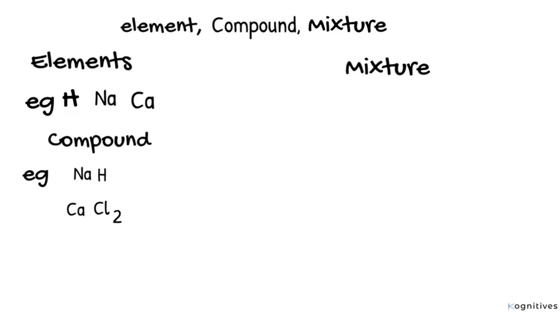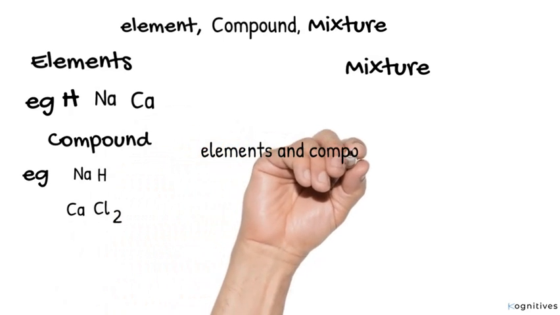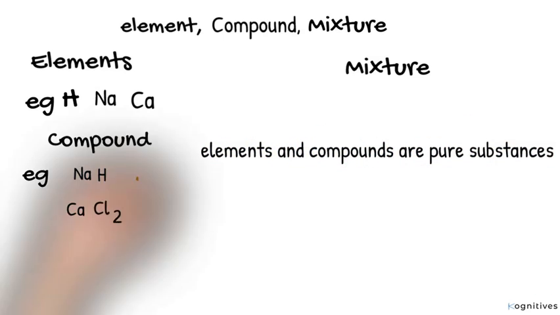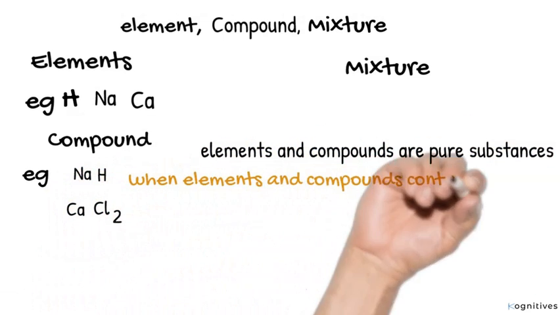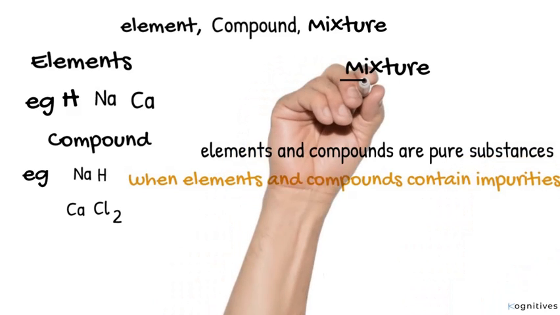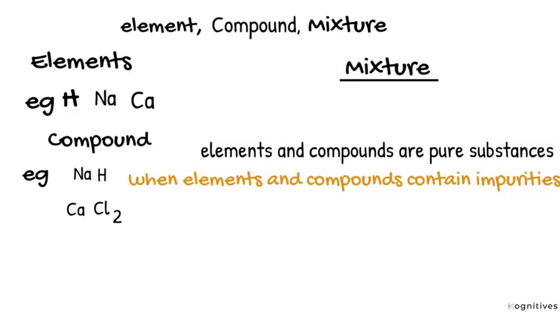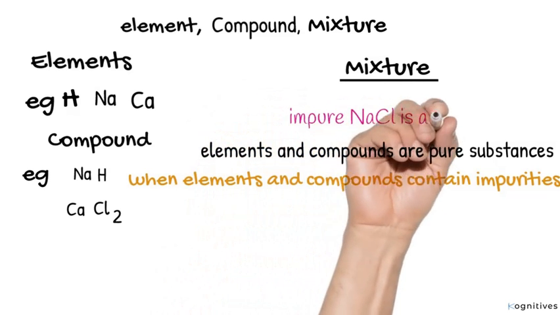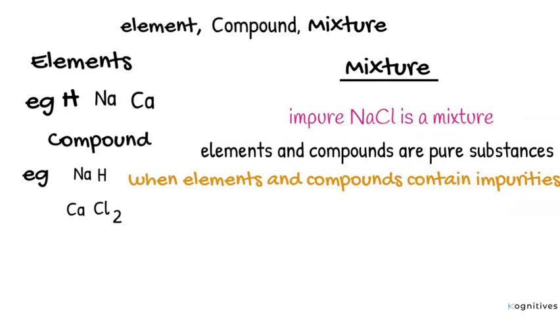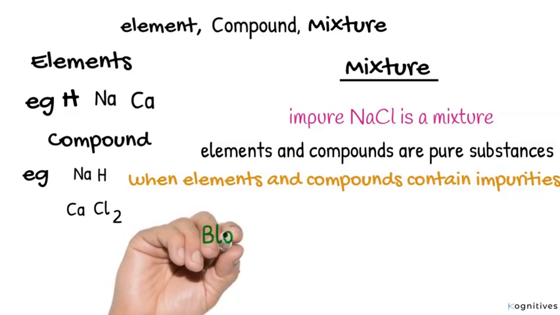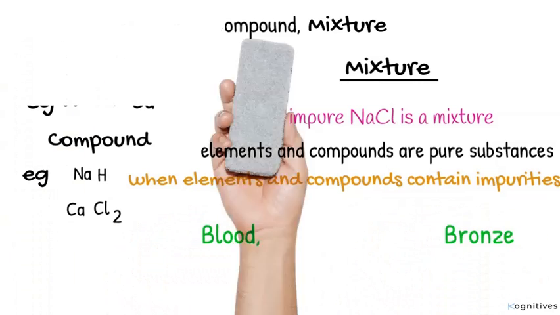It is also important to note that elements and compounds are pure substances, but when these elements and compounds contain impurities, they become mixtures. So, sodium chloride is a compound, but impure sodium chloride is a mixture. Other examples of mixtures are blood and bronze.